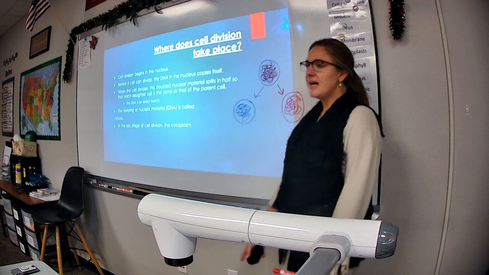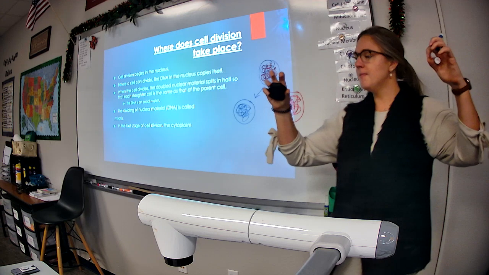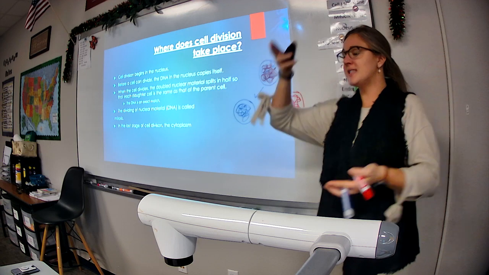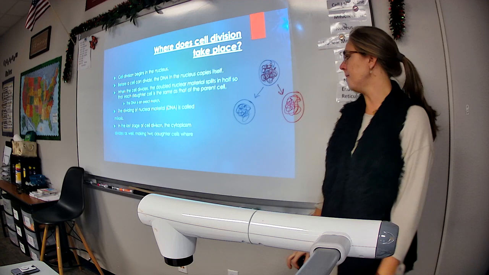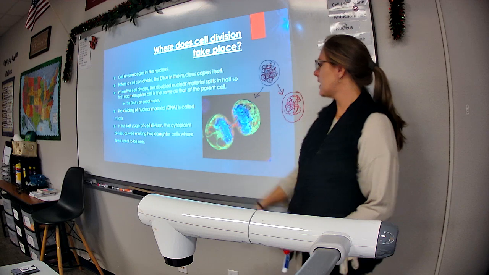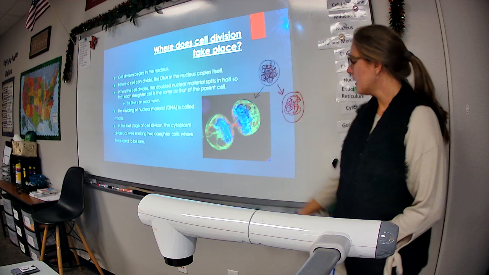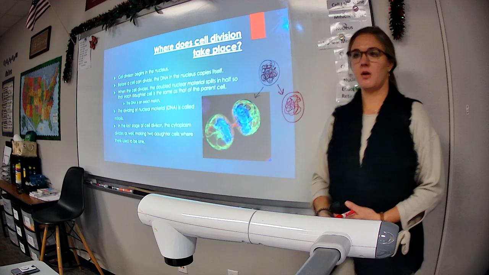In the very last stage of cell division, mitosis is done, the nucleus is divided. The last part of the cell dividing is that the cytoplasm will split in half. The cytoplasm divides as well, making 2 daughter cells where there used to be 1. You can kind of see the cytoplasm pinching right there.